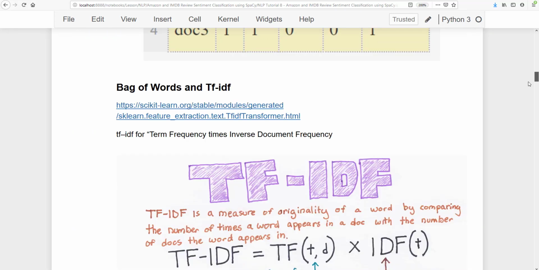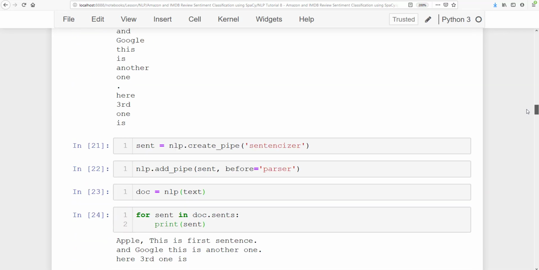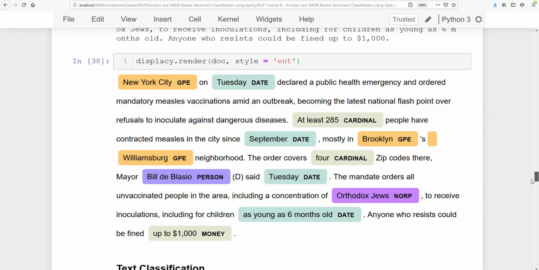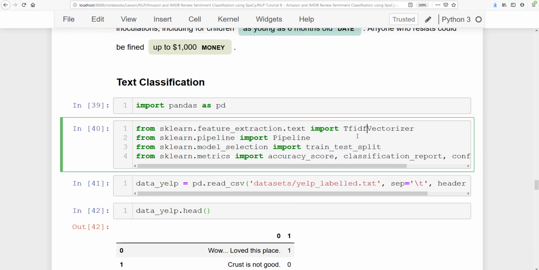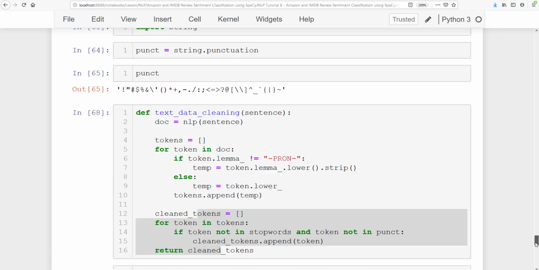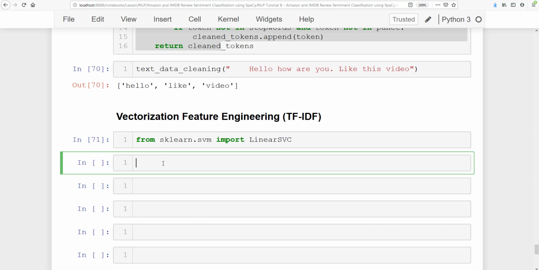That should be somewhere. Let me see, where is that? I think here. Yes, so here it is the TF-IDF and the pipeline. So now we need all these libraries, all these packages. Those packages were needed to be imported from here itself. All right, I'm going to first create here the TF-IDF.